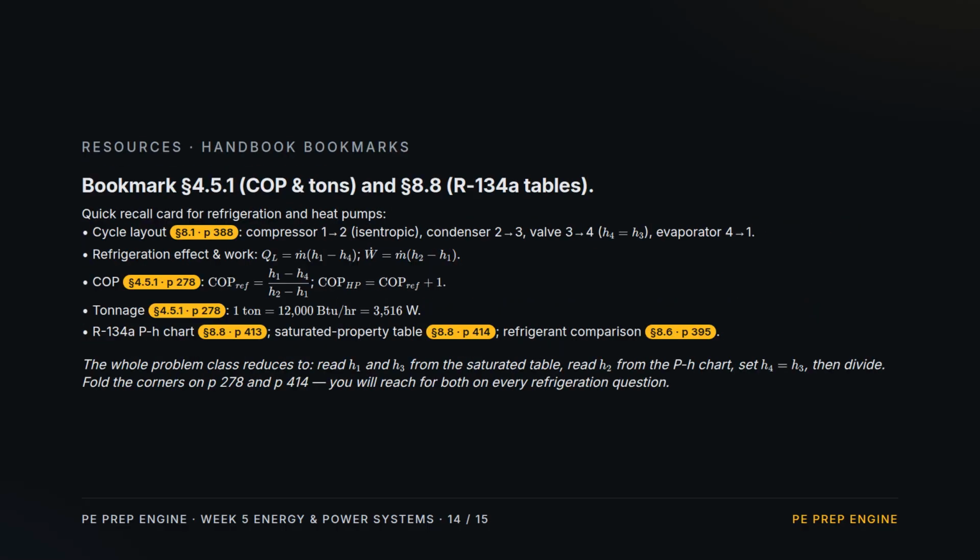Bookmark the refrigeration pages. The cycle layout, compressor, condenser, valve, evaporator, with H4 equals H3 at the valve. The refrigeration effect and the compressor work as mass flow times an enthalpy gap. The 2 coefficients of performance with the plus 1 identity. The tonnage, 12,000 BTU per hour, and the R134A chart and saturated property table, plus the refrigerant comparison. Fold the corners on the COP page and the property table. You will reach for both on every refrigeration question.